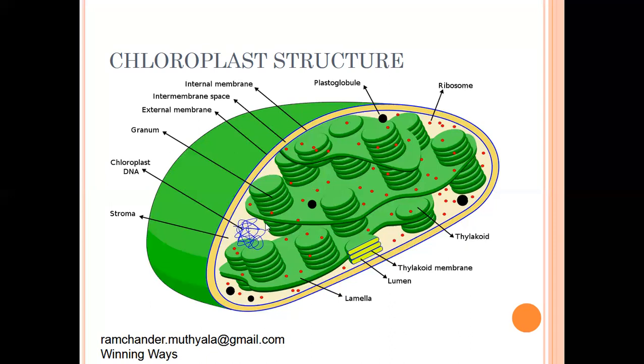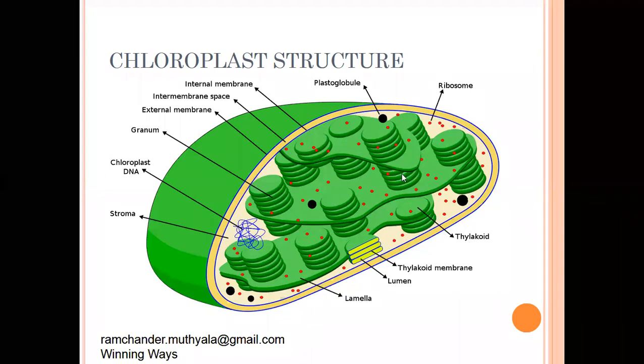In this stroma, platelet-like structures are present, called thylakoids. Thylakoids are present one above the other, looking like a tile-like structure. The tile-like structure is called a granum thylakoid. Two or three granum thylakoids are connected by one platelet-like structure, called the lamella. See children, here it is.